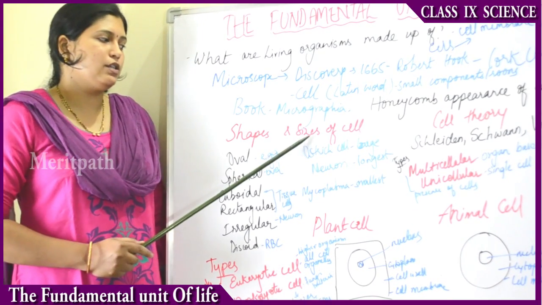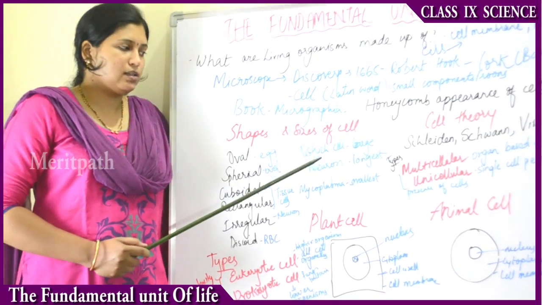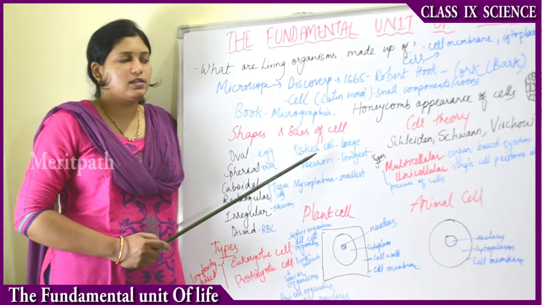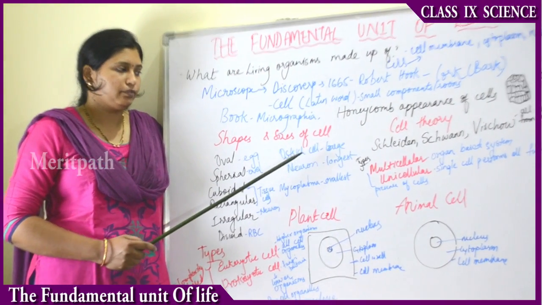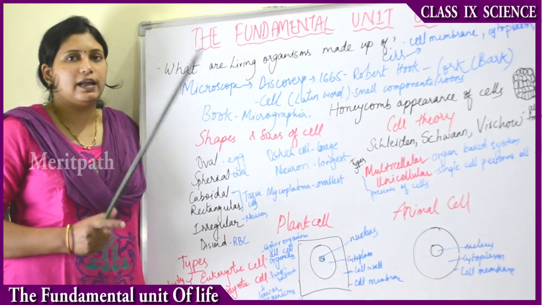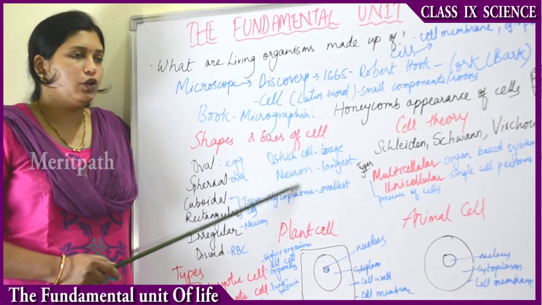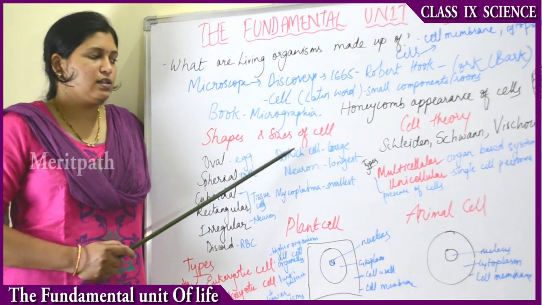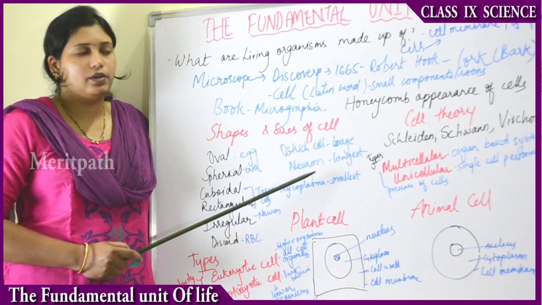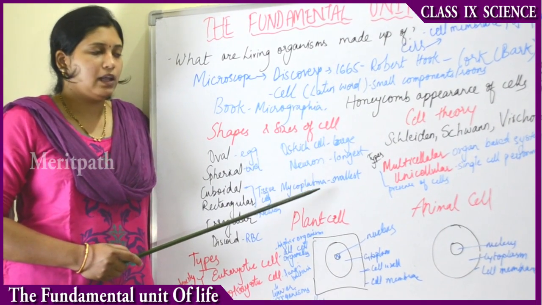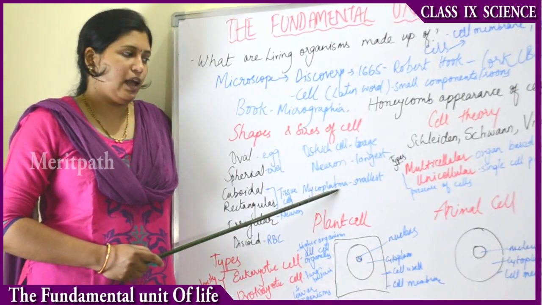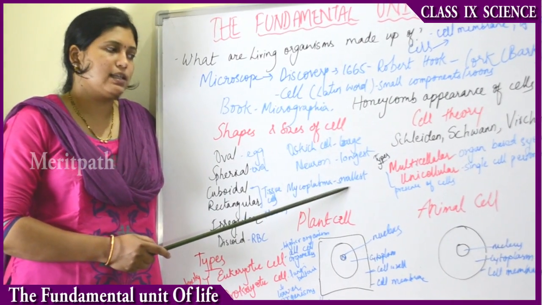Then moving on to the size of the cells. The largest sized cell is the ostrich egg. So the ostrich egg is the largest cell found. Then neuron. Neuron or nerve cell is the longest cell found in the human body. Then mycoplasma. It is the smallest sized cell.